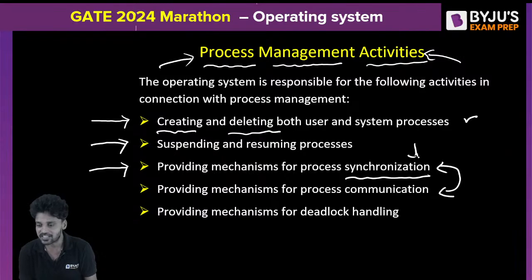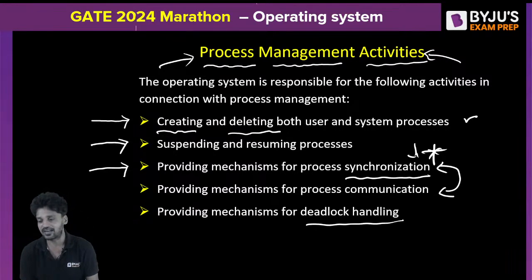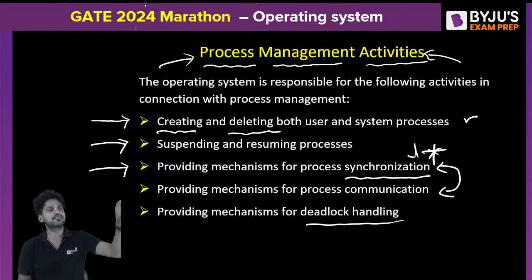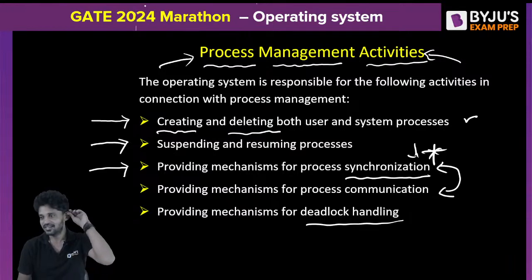This is an important aspect. I'm expecting a lot of questions from synchronization, which we're going to discuss in a short while. And providing the mechanism for deadlock handling. Sometimes the system may enter into a deadlock state. What is the deadlock state? Simple. The number of resources is very limited, but the number of processes that are going to use those resources is more. At that time, there may be a deadlock.